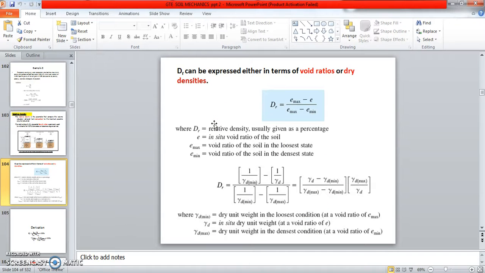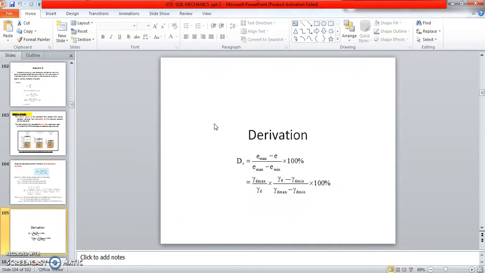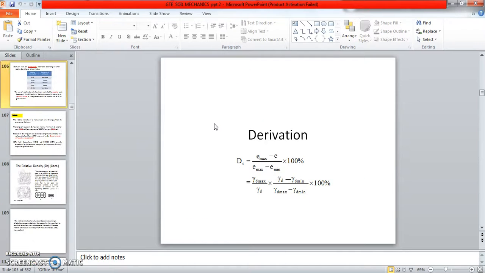Next, this is the formula for relative density: (e max minus e) divided by (e max minus e min). The relative density index is usually a percentage. e is the in-situ void ratio, e max is the looser state, and e min is the denser state. So these are the formulas.